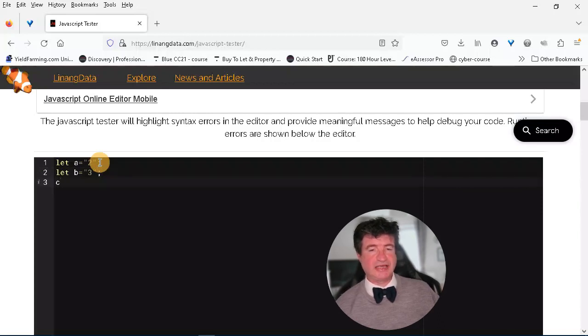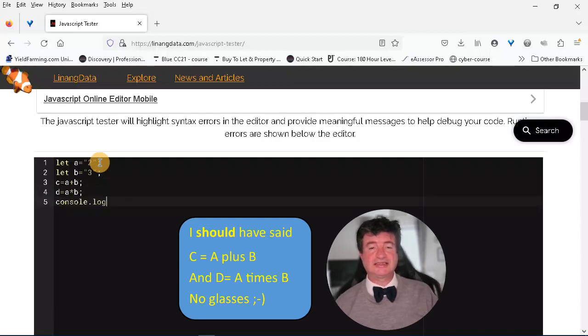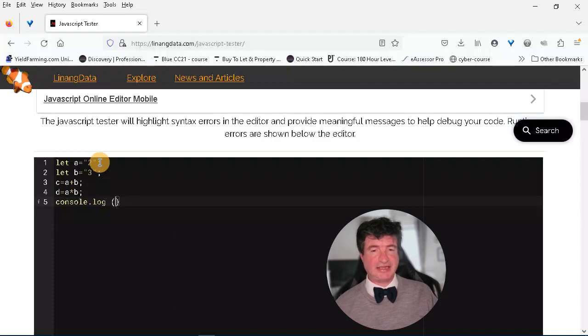Notice we're not using let. This is a shortcut. Sometimes when you're doing these things you don't have to put let in, especially with calculations. So there we go. We're saying C equals A plus B and D equals A times B. Now we're using this console log. This is a way for us to print the answers to the screen. So here it will print the answer that's in variable C, which is that calculation, and variable D, which is the other calculation, the multiplication. So let's see what happens.